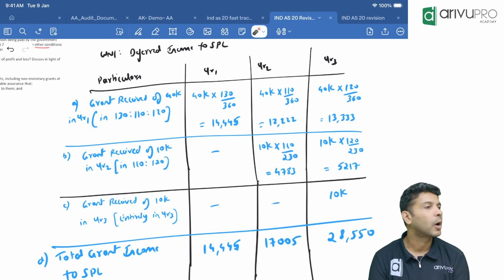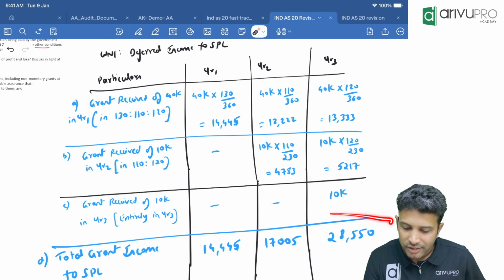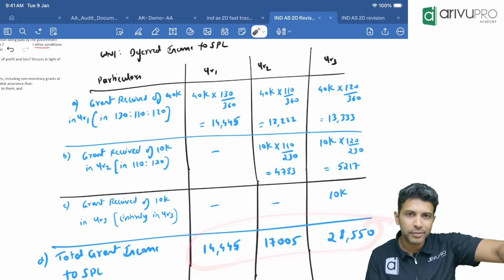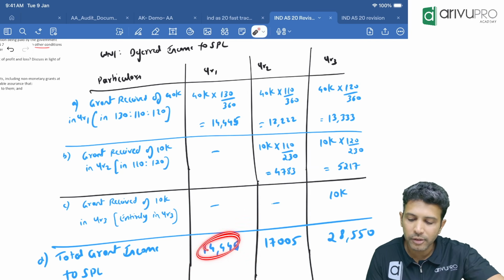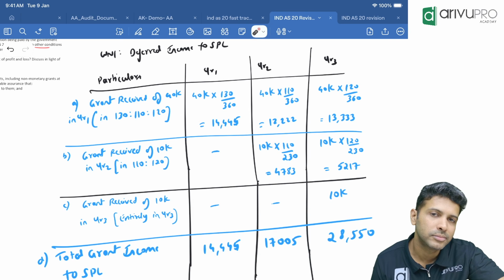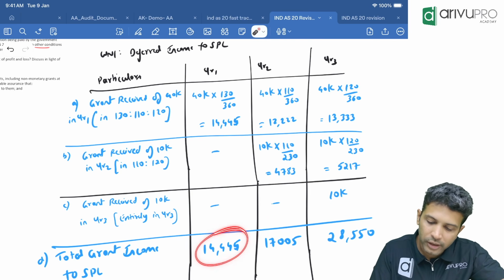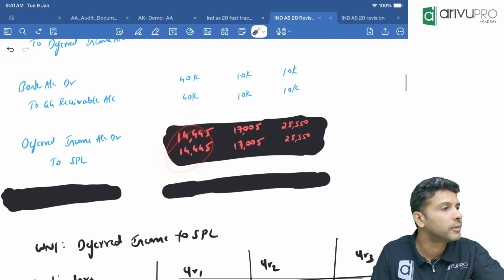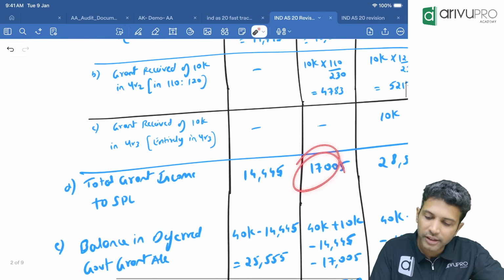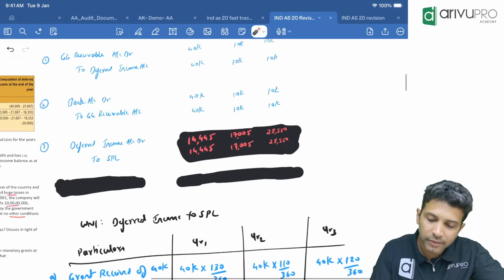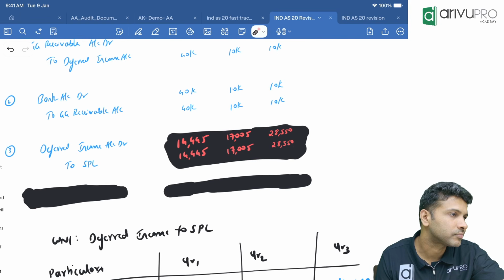That's a fund. Okay. So basically, what is this? From deferred income, you have to transfer to SPL this amount. Now tell me the entry. Deferred income account debit to SPL. First year, how much? 14,445. That's what I've written here. Second year, how much? 17,005. Third year, 28,550. That's it.